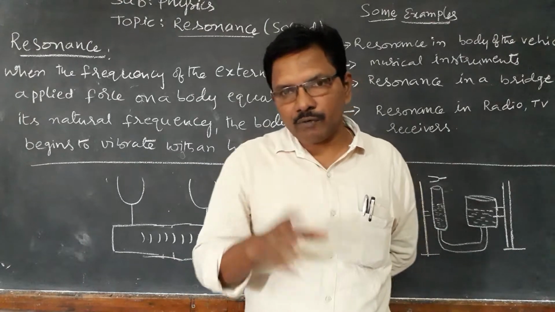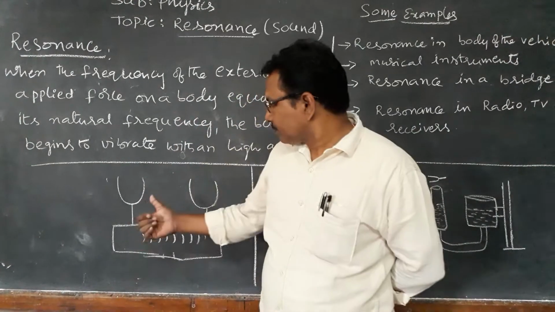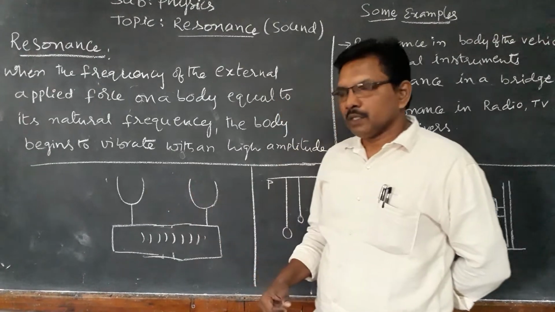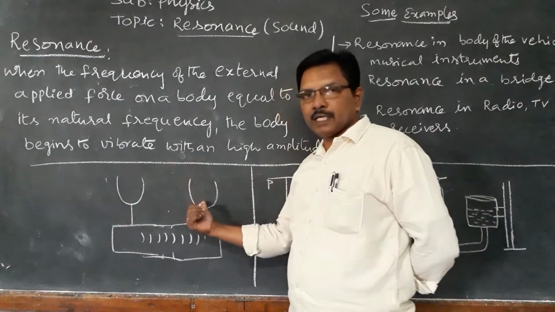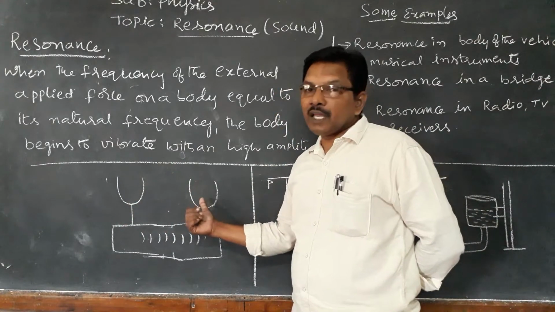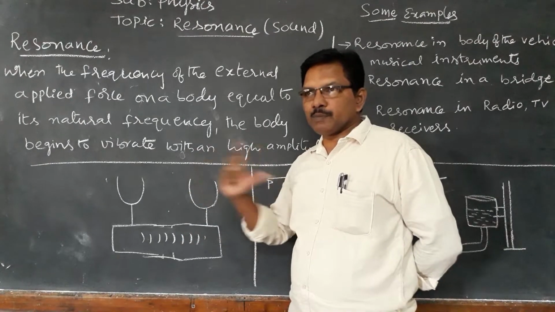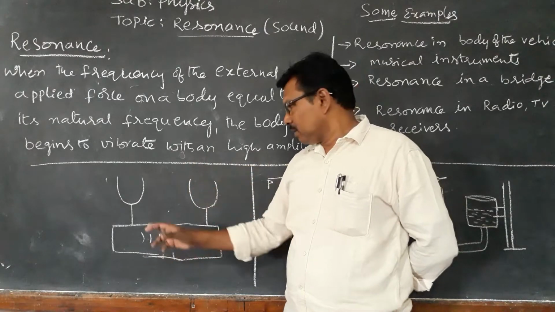All objects will not vibrate with the same frequency. So if these two have the same natural frequency, when one vibrates, the other also vibrates with high amplitude. Amplitude means the displacement is high, the moving distance is high.